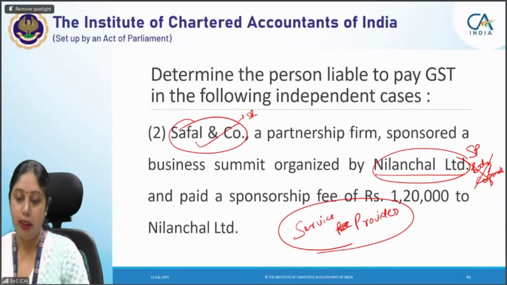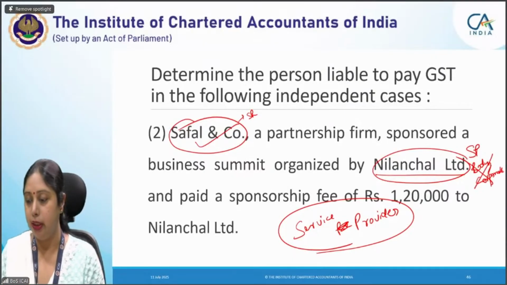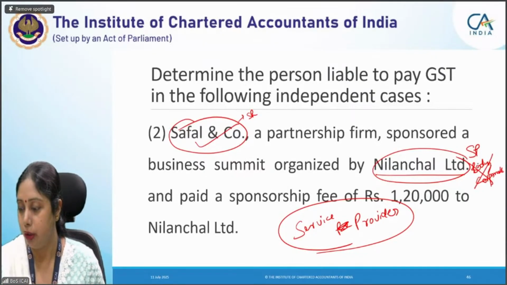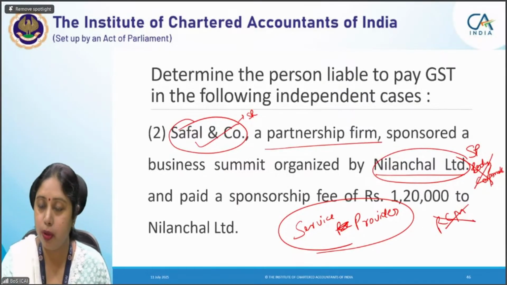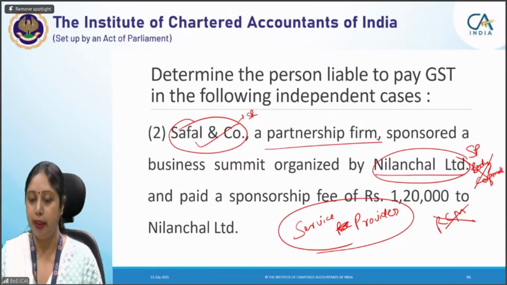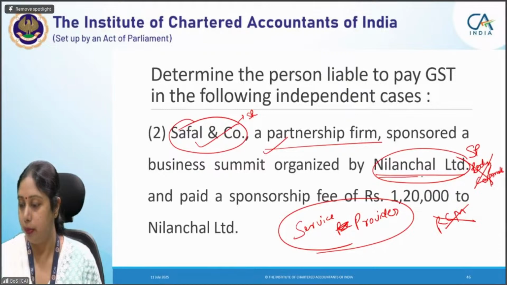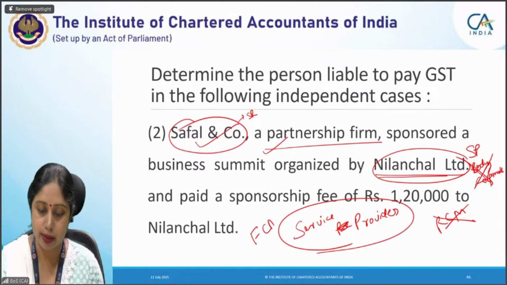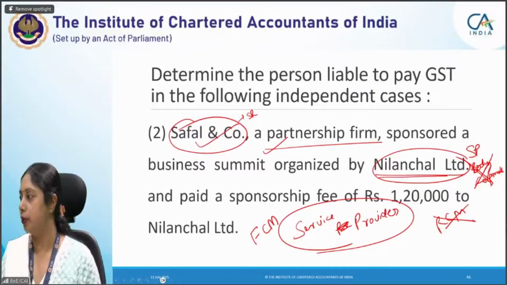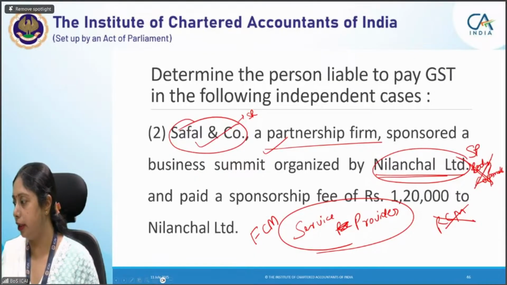Nilanchal Limited is a body corporate. The supplier is a body corporate, so RCM will not be there. In fact, the recipient should be a partnership firm or body corporate. That condition is being satisfied, as the recipient is a partnership firm. That is fine, but the supplier should not be a body corporate. And that is why this service is taxable under the forward charge mechanism. Many of you would have answered it correctly because many people know this concept. But this amendment you have to keep in mind.